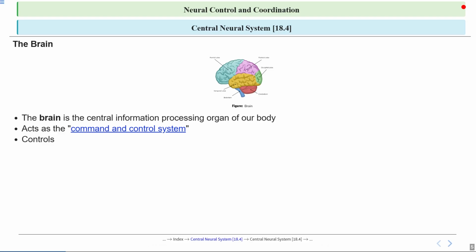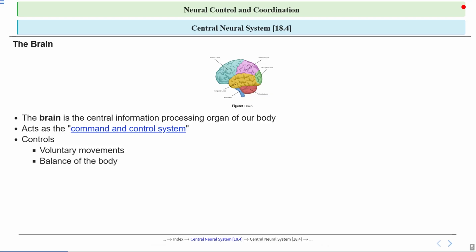So let's look at some of the specific things the brain controls. It is responsible for a wide range of activities, from movements we choose to make to automatic processes we don't even think about. We will go through each of them one by one. First, the brain controls voluntary movements. This means that any action you decide to do, like picking up a pencil or walking across the room, starts with a signal from your brain. It's like sending a command from your computer to the printer.